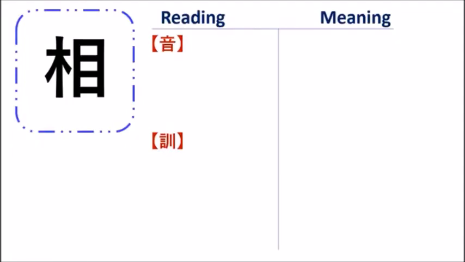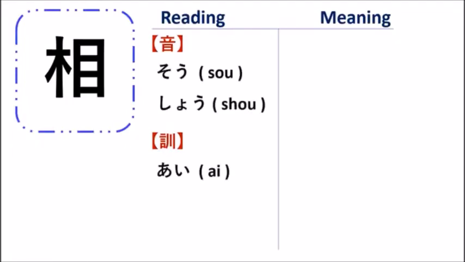The next kanji you are going to learn is this kanji. This kanji has the onyomi reading, sho, or the sound show. And the kunyomi reading is i.